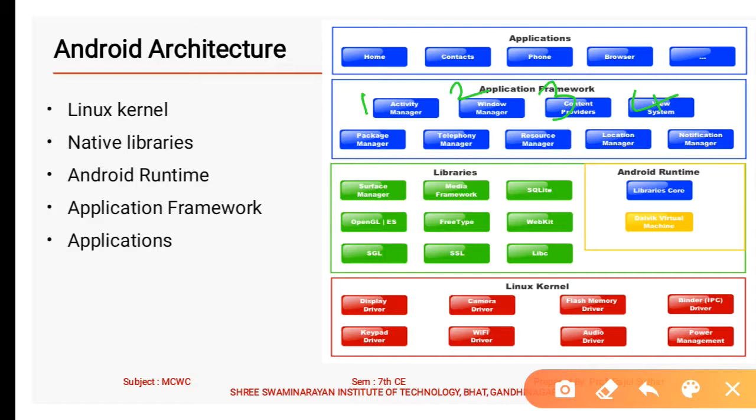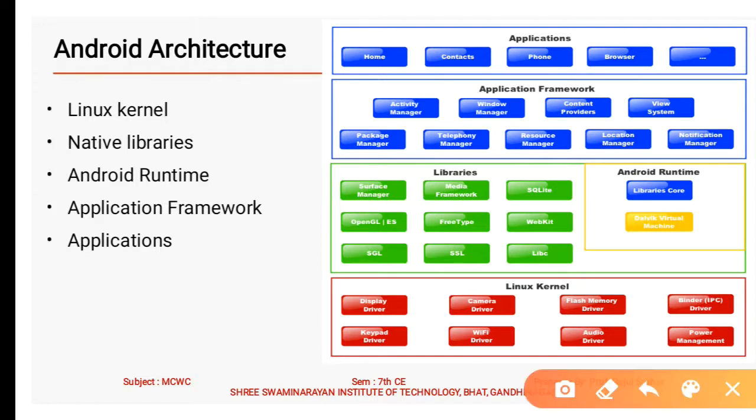Then location manager, it identifies your location using the GPS. And notification manager, at last, allows the application to display alerts and notifications to the user. So these all are the functionalities of the application framework.